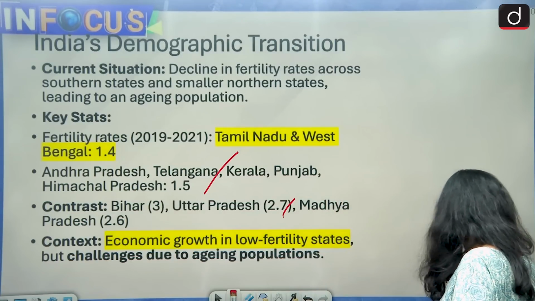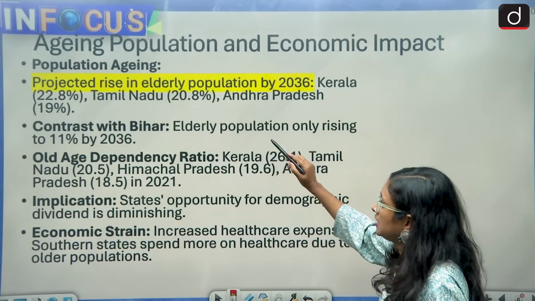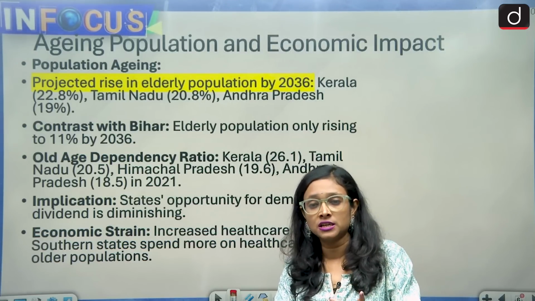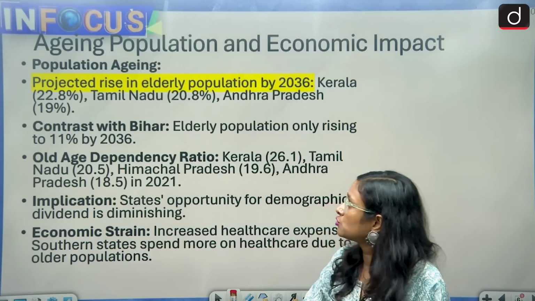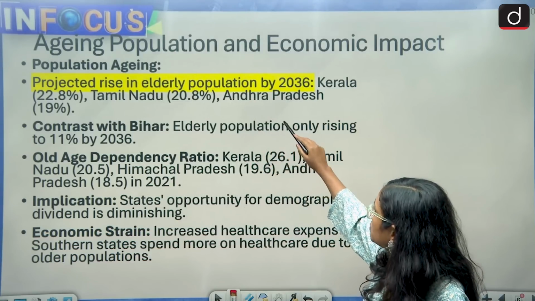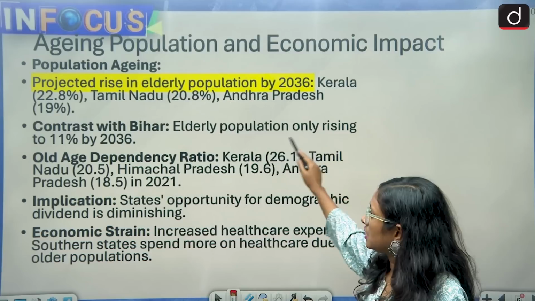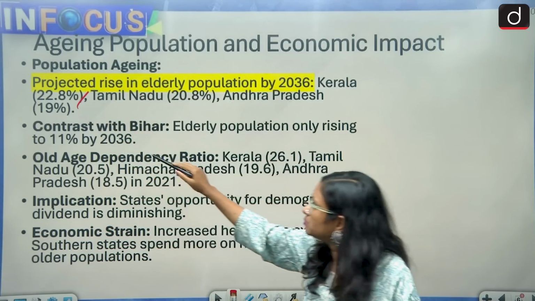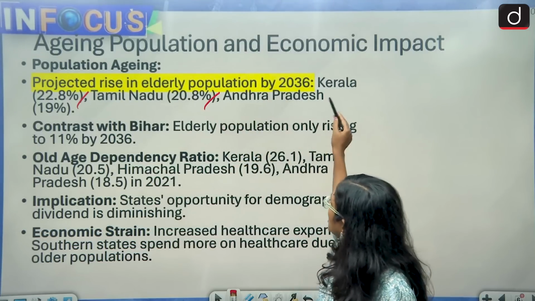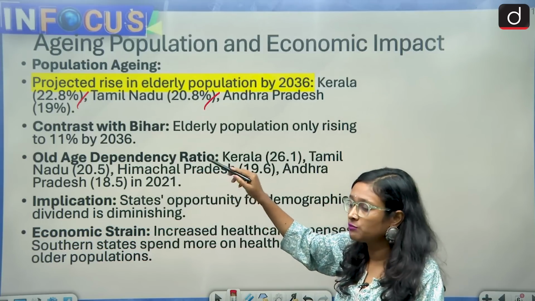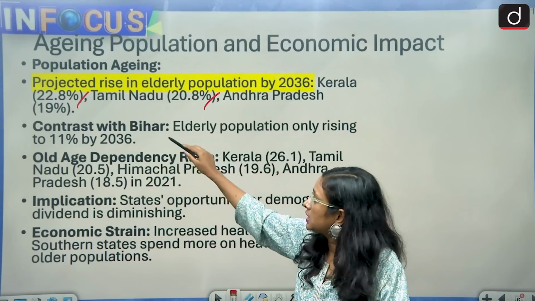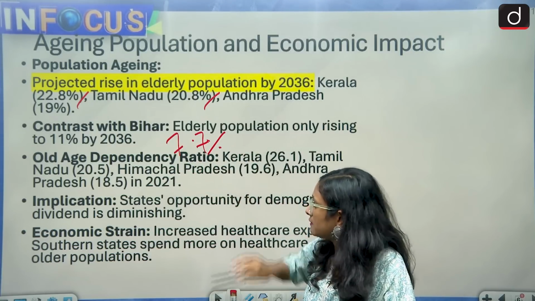Now we'll come to the next one, which is about population aging. We had discussed that the states which have a low fertility rate have the problem of an aging population. So the projected rise in elderly population by 2036: in Kerala, we can see 22.8% aging population by 2036, Tamil Nadu 20.8%, Andhra Pradesh 19%. In contrast, in Bihar the elderly population is only rising to 11% by 2036, and currently it has just 7.7%.